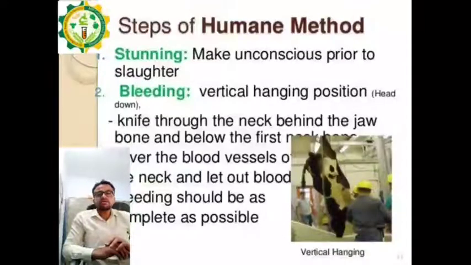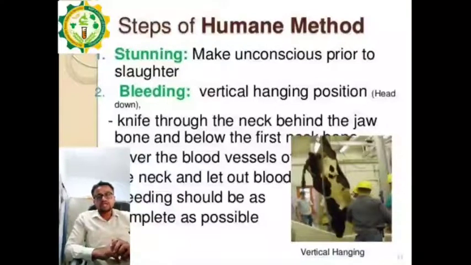A cut is given with a deep sharp knife at the throat of the animal, and this cut allows whole blood from the body to flow out, and it causes the bleeding of the animal, and the animal goes to the dying stage. And this stage is known as the bleeding stage. After complete bleeding, nearly, it depends upon the animal.